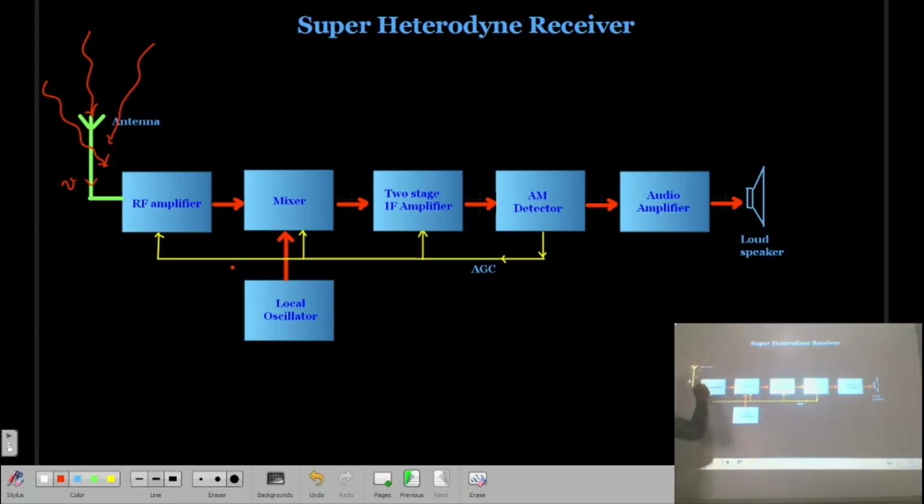Now remember, there are a number of transmitters, so we have different radiations.